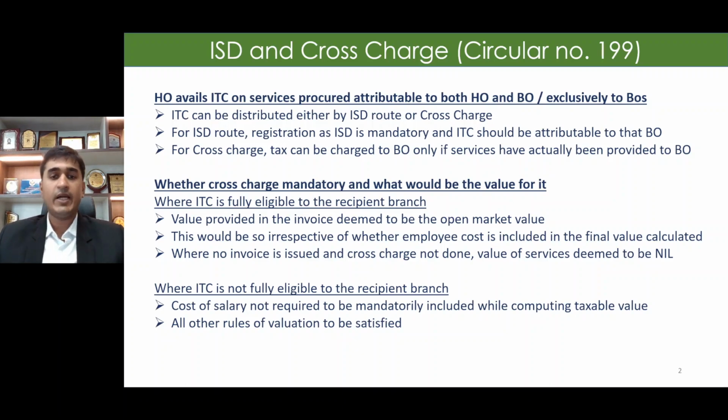So whatever value I declare, whatever basis I identify for distribution of my credit, the department has to adopt that basis, right? Also, whether I am including my cost of employees for providing services from one branch to the other is immaterial. It may happen my head office employees are working for the branches also. Whether or not I have cross-charged my head office employees' cost to the branches is immaterial. I may not have done cross-charge for it. Still, the department cannot raise a question on it.